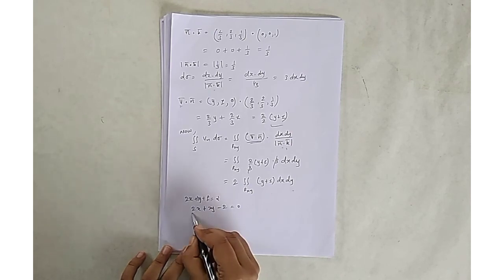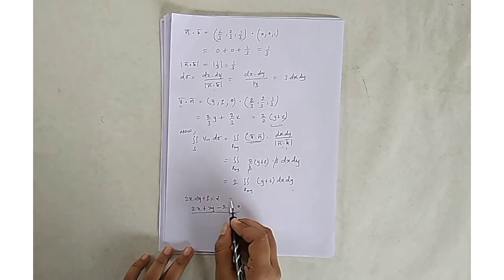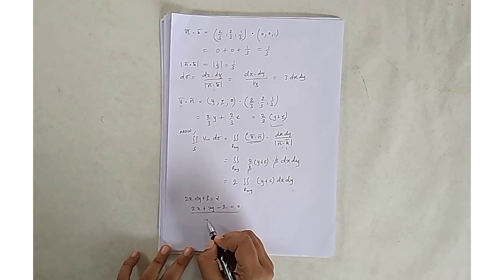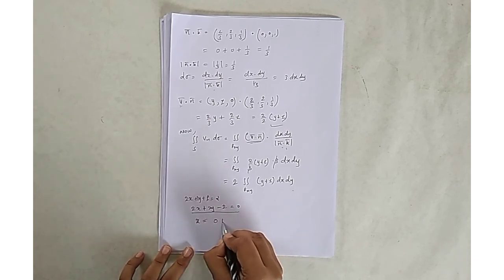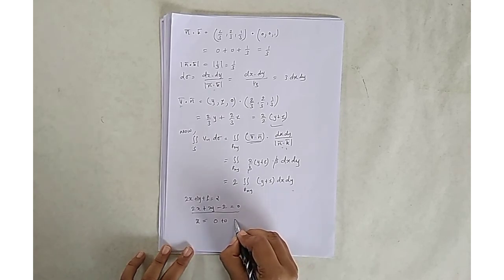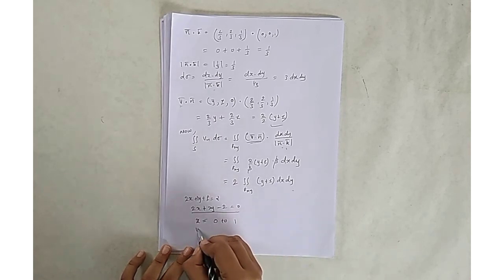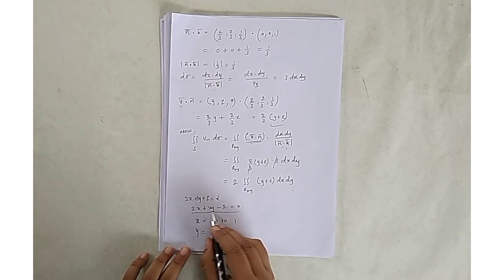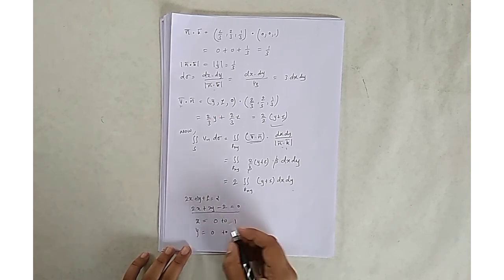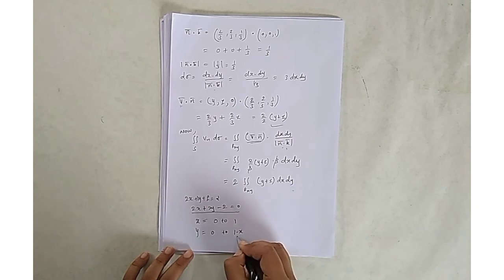For the limits, if we see this plane geometrically, the limit for x is between 0 to 1, and y is between 0 to 1 minus x.